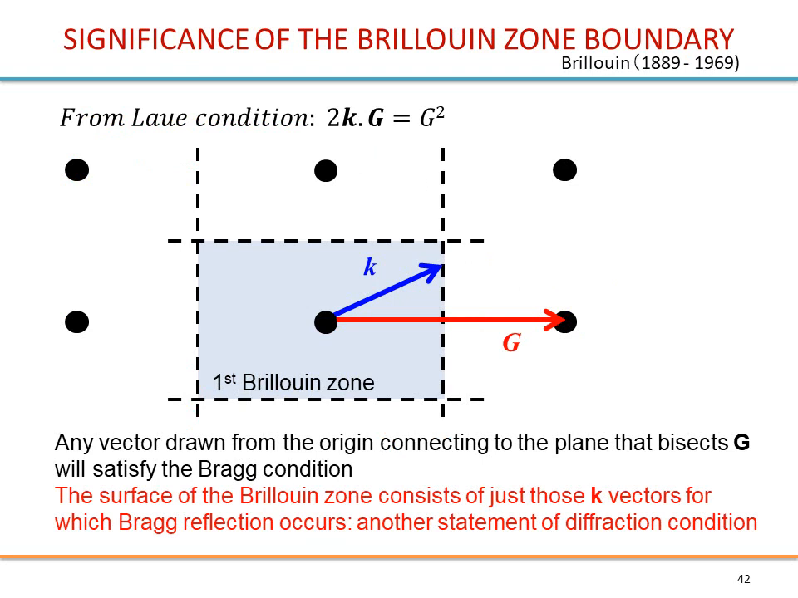So this slide is very important. We are going to see the significance of the Brillouin zone boundary and the connection with the diffraction. So here we have represented in 2D a reciprocal lattice. These dots are points in the reciprocal space. This is the Wigner-Seitz cell in the reciprocal lattice. Therefore, we call it the first Brillouin zone.